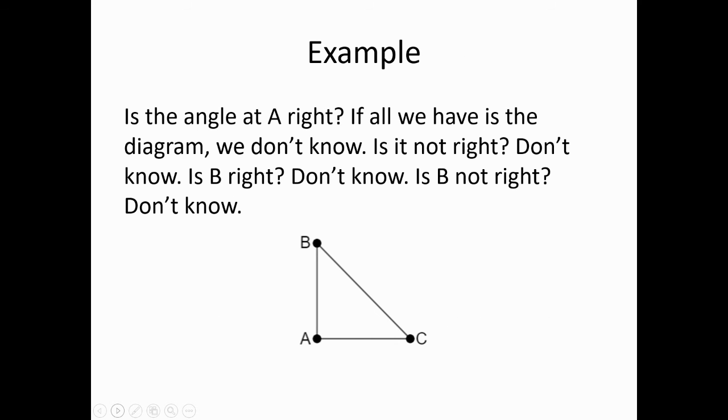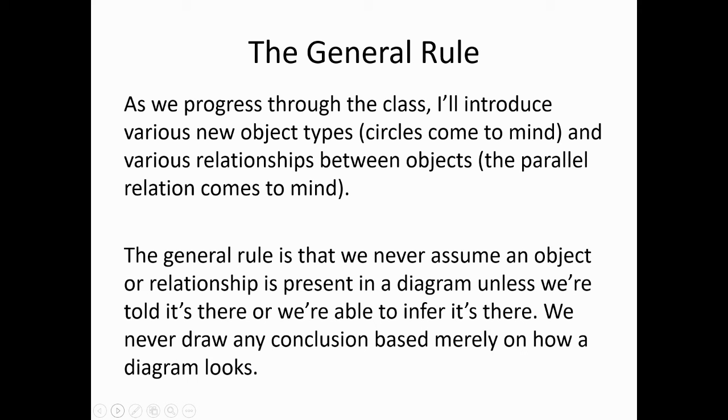I'll move through this quickly. So do we know that in the diagram below that angle A is right? Nope. Do we know that it's not right? Nope. We just simply do not know. That's a situation in which we will often find ourselves, that we simply cannot determine the answer. Does it look right? Yeah, I'll grant you that. Do we know it's right? Well, if all we have is a diagram, no. So this is just a general rule to keep in mind, okay? We've talked about this in relationship to length and angle measure, but that general point will be true with all kinds of objects throughout the class.